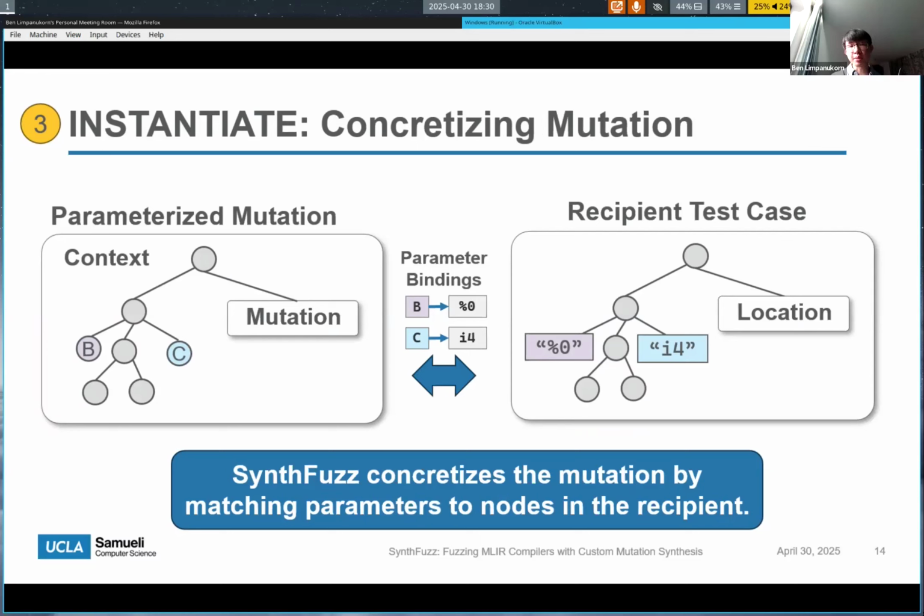In this example, the parameters B and C are bound to the concrete values %0 and I4, since they are in the same relative position within the parse tree and the parameterized mutation. These concrete values are then substituted into the parameterized mutation to result in a mutation that's consistent with its new context.